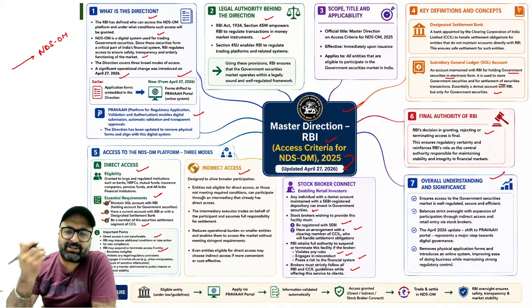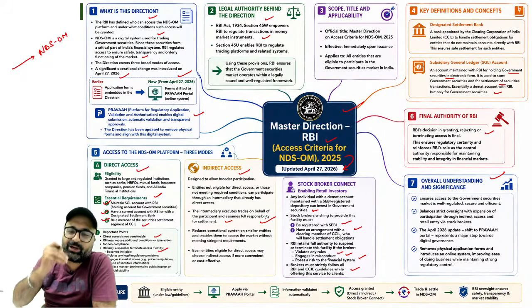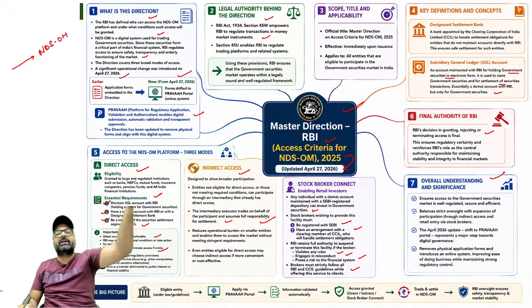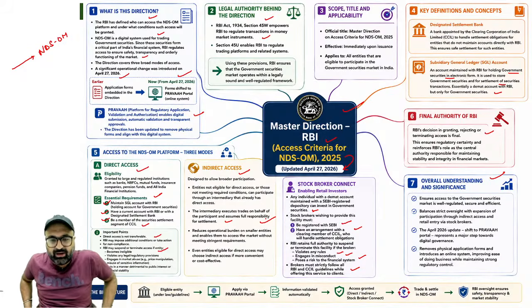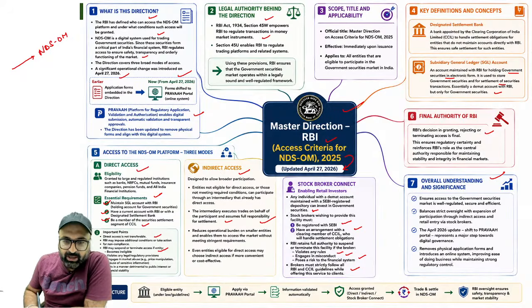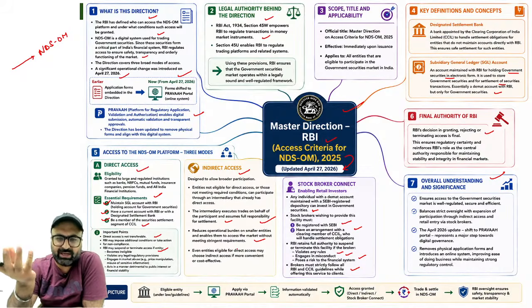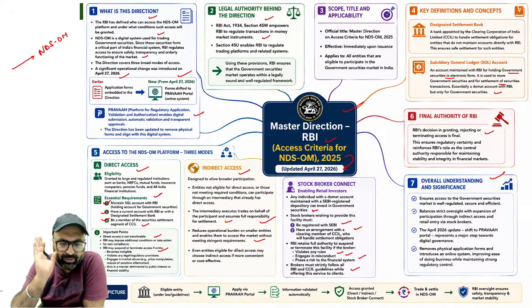The intermediaries execute trades on behalf of the participants and assume full responsibility for the settlement. So you will be going to an intermediary. That intermediary will be conducting the transaction on your behalf, and all the settlement process will be done by them itself. It reduces the operational burden on smaller entities because they can access the market not directly but indirectly, with the help of a mediator, which will take care of all the transactions which are ought to be done.